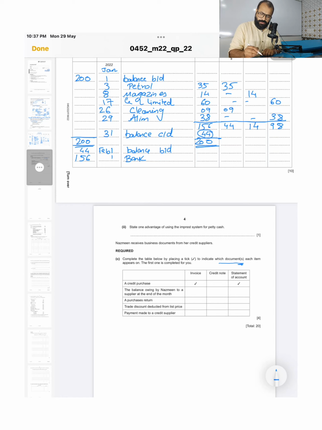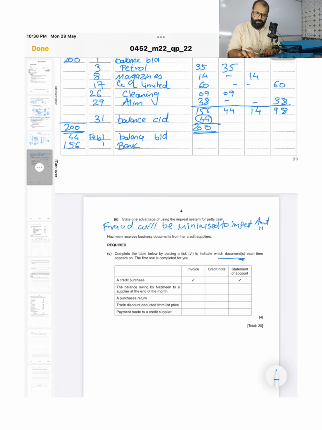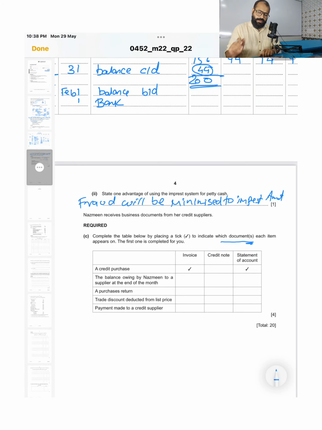So we can write here, fraud will be minimized to the imprest amount. That is the advantage: since your imprest amount was 200, you cannot have fraud or any mistakes more than 200.